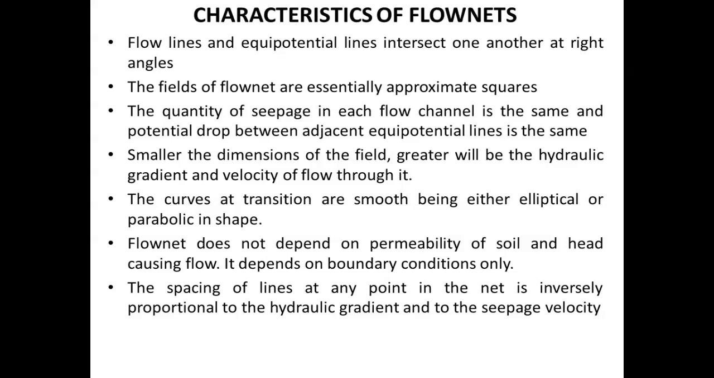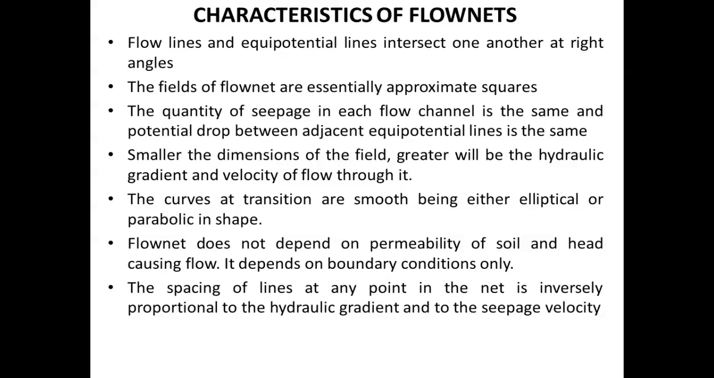The fields of flow net are essentially approximate squares. The quantity of seepage in each flow channel is the same, and potential drop between adjacent equipotential lines is also the same. Smaller the dimensions of the field, greater will be the hydraulic gradient and velocity of flow through it. The curves at transition are smooth, being either elliptical or parabolic in shape. Flow net does not depend on permeability of soil and head causing flow. It depends only on the boundary conditions.